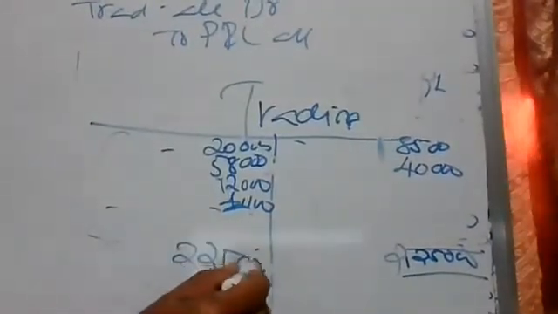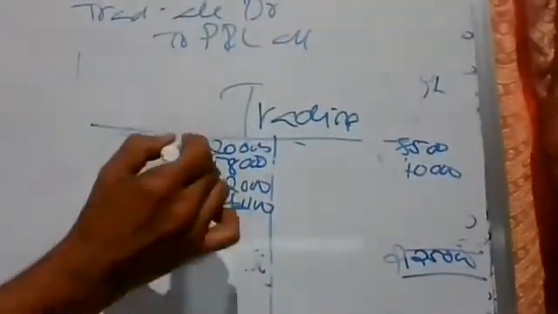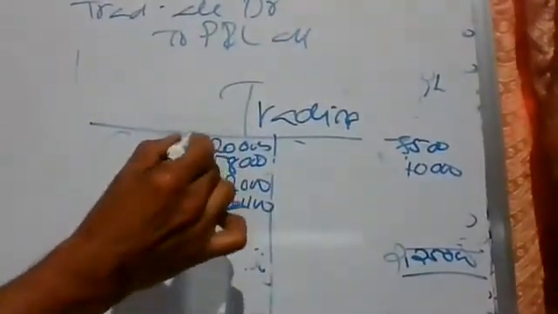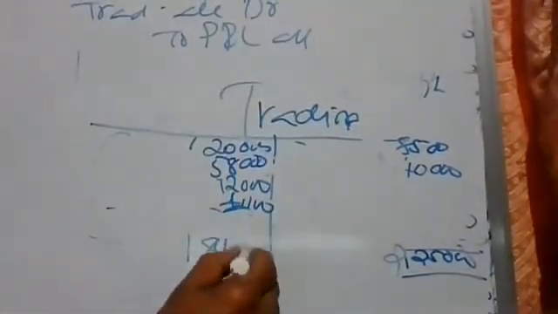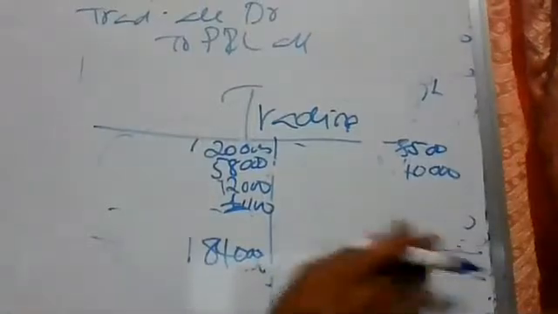If it is a loss, this side will be more. Here, instead of 20,000, suppose it is 1,20,000, then the picture will be different. The total will be 184. Here also 184.